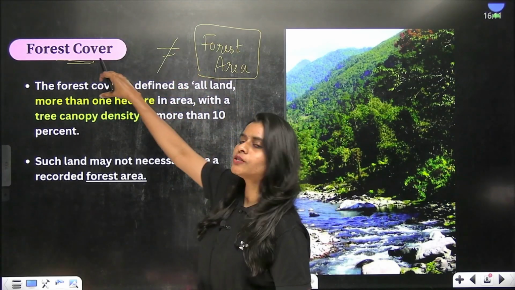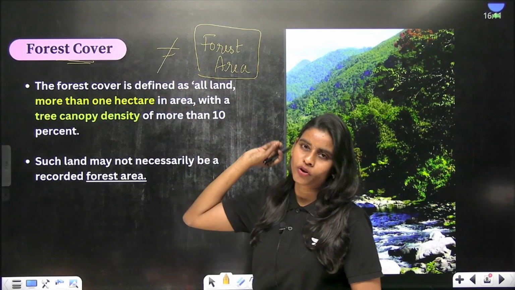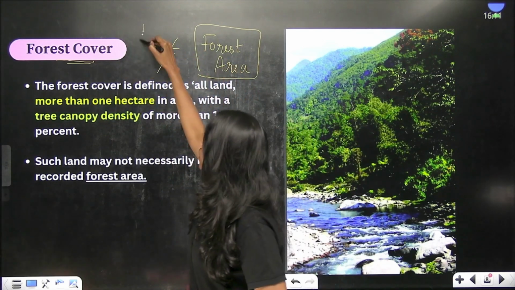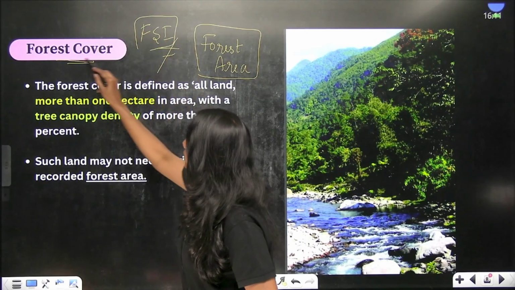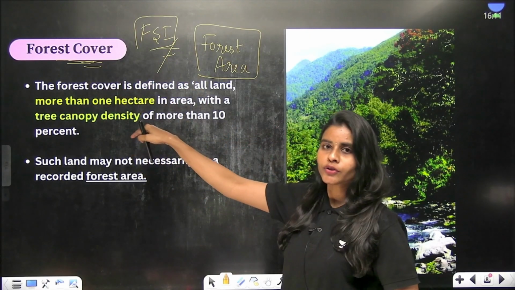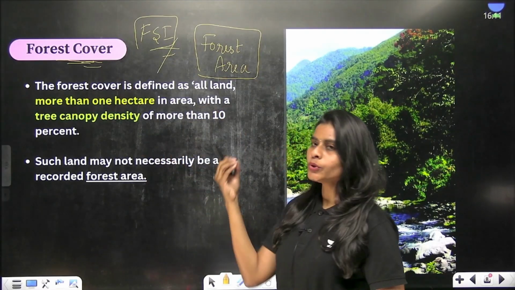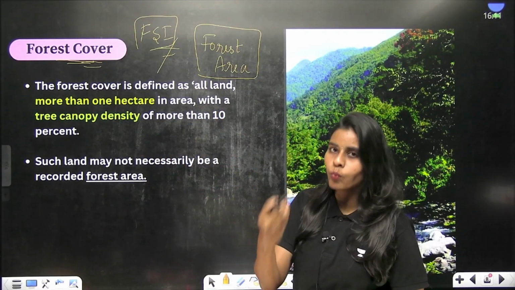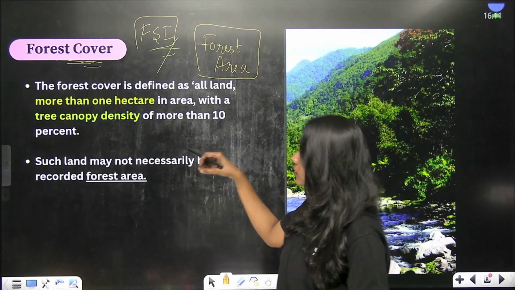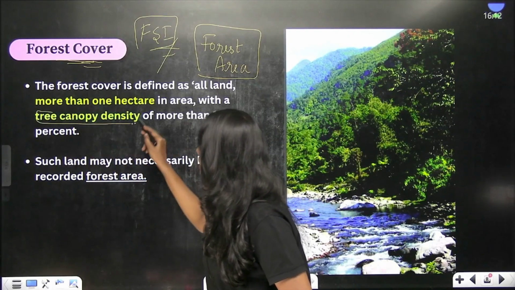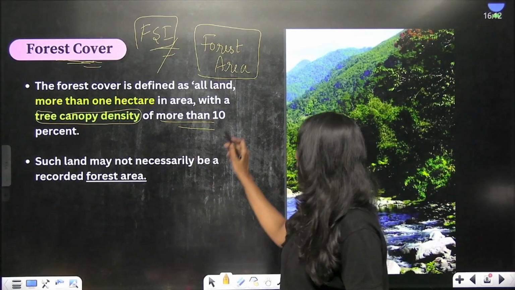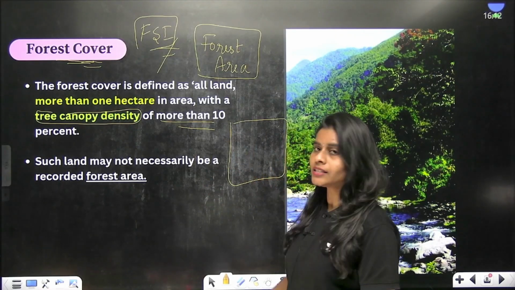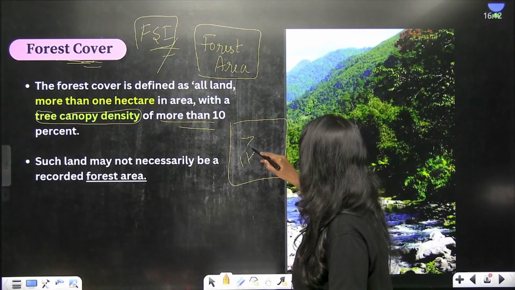So first let's try to study what is meant by forest cover. According to the Forest Survey of India, forest cover refers to an area which is more than 1 hectare in size, with tree canopy density of greater than 10%. It means any area whose size is more than 1 hectare.